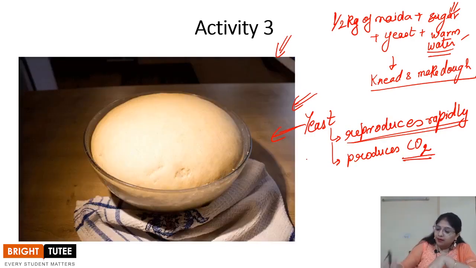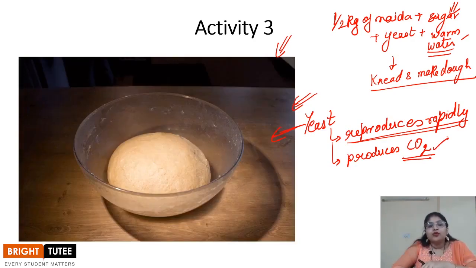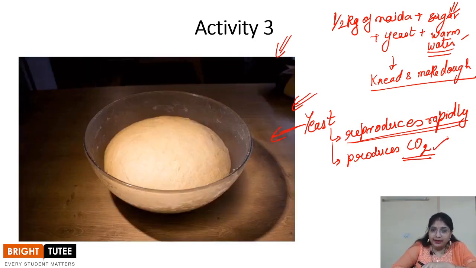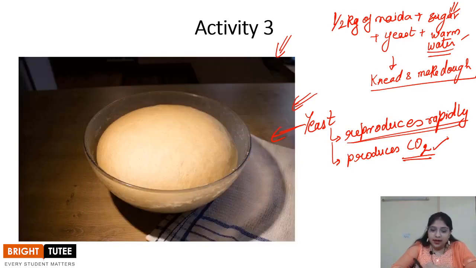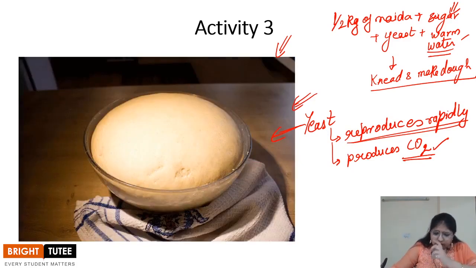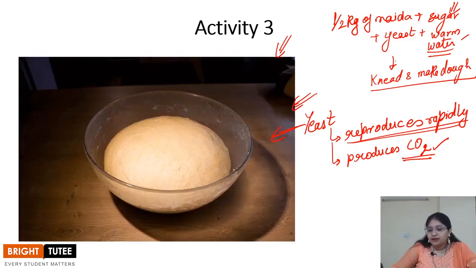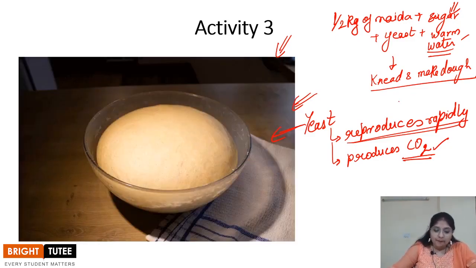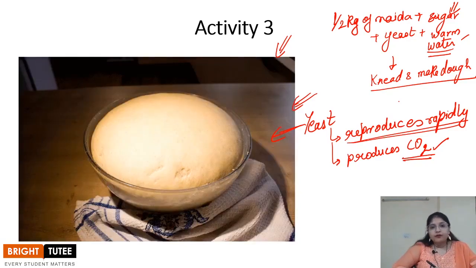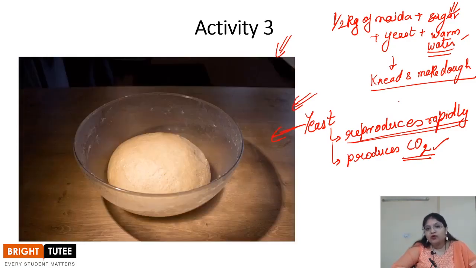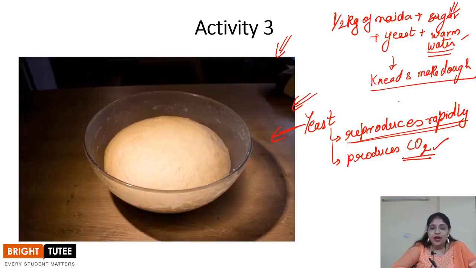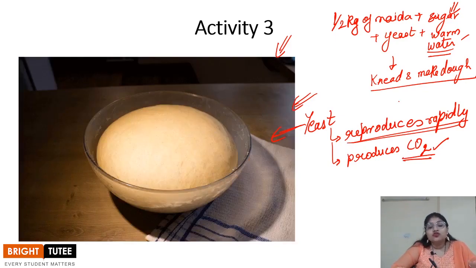The reason is that the bubbles of the gas cause the rising of the dough, and this kind of dough is utilized for making your bakery items like bread, cakes and pastries, right? So yeast is used for baking, it is used frequently in the baking industry. For all the kinds of baking material, yeast is utilized because of this particular property, right? So now, once we've understood how yeast is important for the baking industry, let's talk about another important use of the yeast which has been done for centuries now, right?